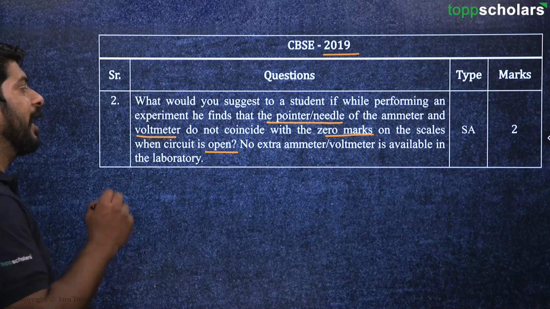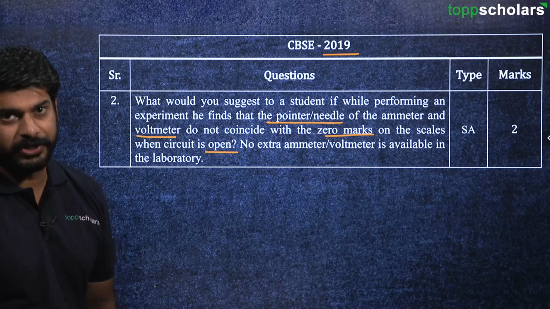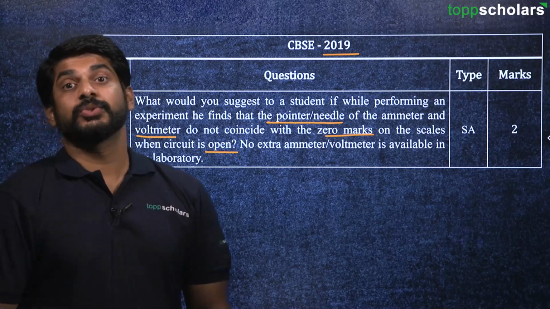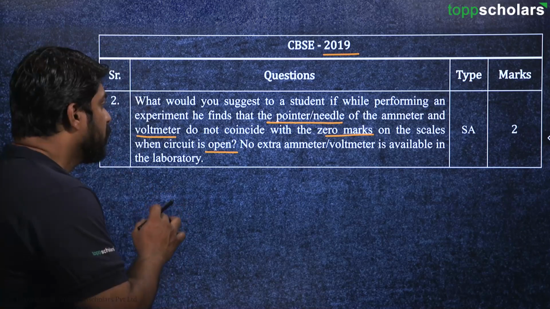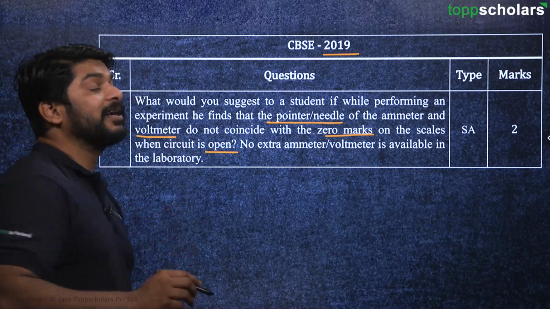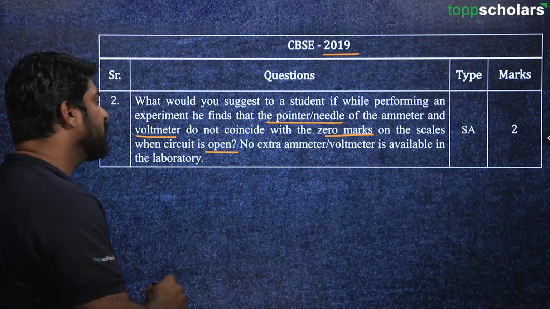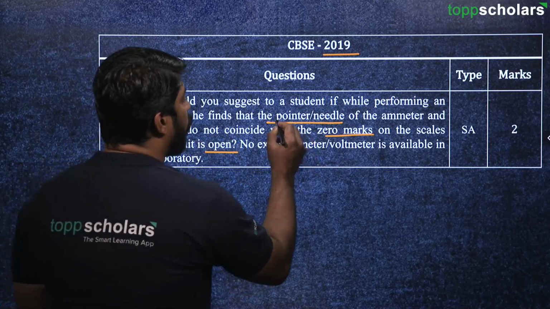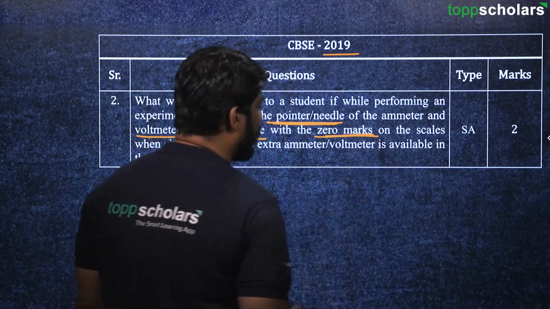No extra ammeter or voltmeter is available in the laboratory. So here there is a student who is performing an experiment, but the ammeter and the voltmeter that he has used has got certain error, and you can see here that the pointer or the needle does not coincide with the 0 marks, isn't it?